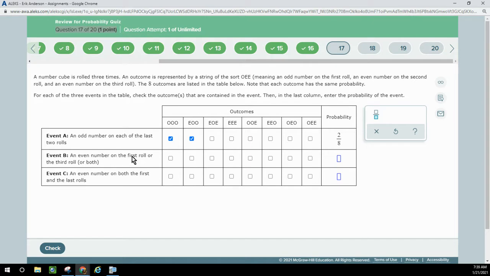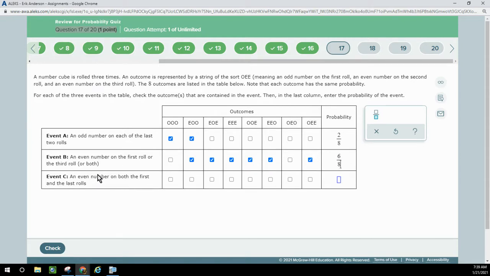An even number on the first roll or third roll or both. So even on the first roll, even on both, even on both, even on the third roll, even on the first one, even on the last one. So that's 6 out of 8.